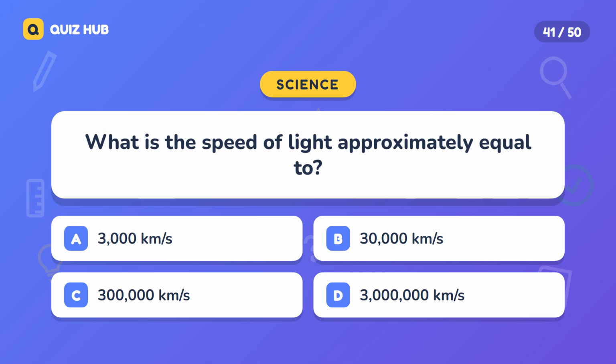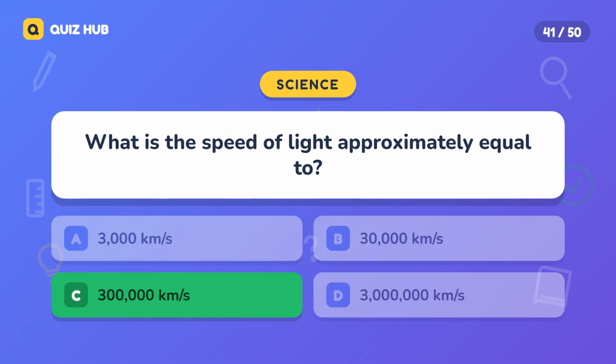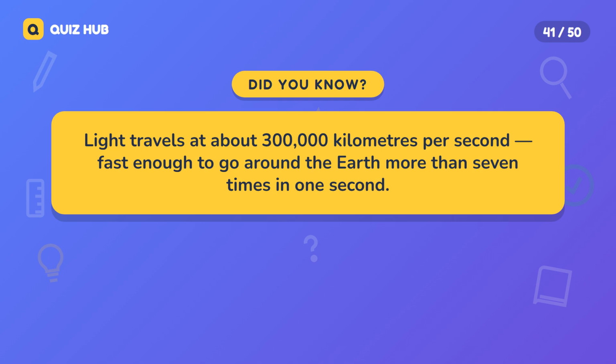Question 41. What is the speed of light approximately equal to? A. 3,000 km/s. B. 30,000 km/s. C. 300,000 km/s. D. 3,000,000 km/s. The correct answer is 300,000 km/s. Light travels at about 300,000 kilometers per second, fast enough to go around the Earth more than 7 times in 1 second.